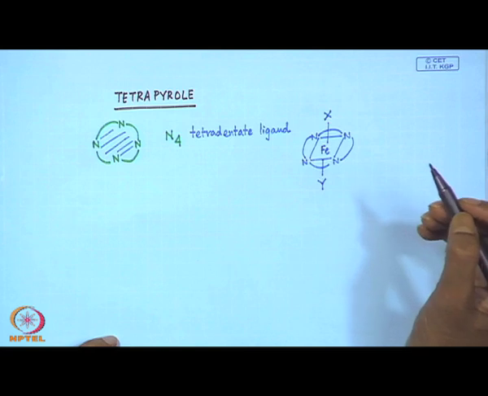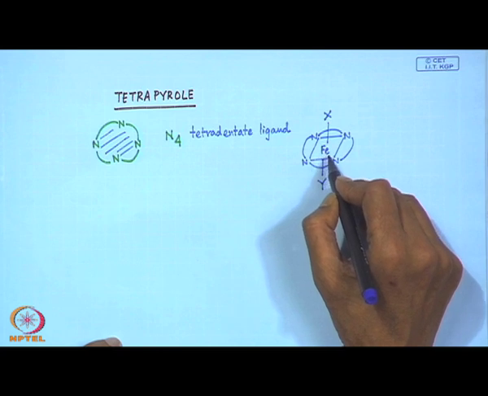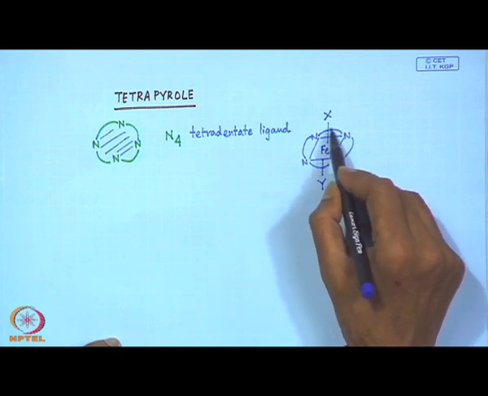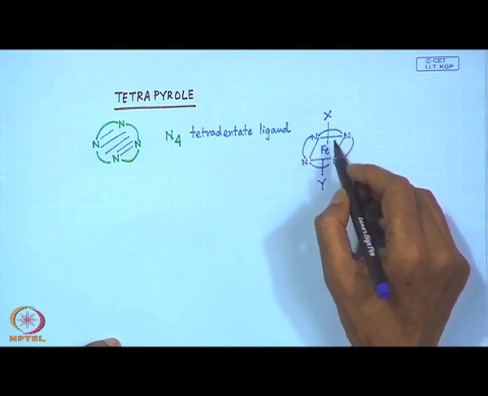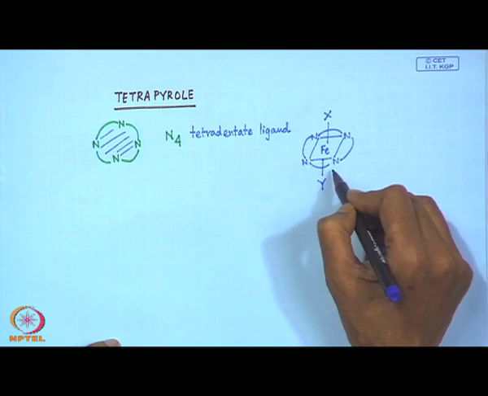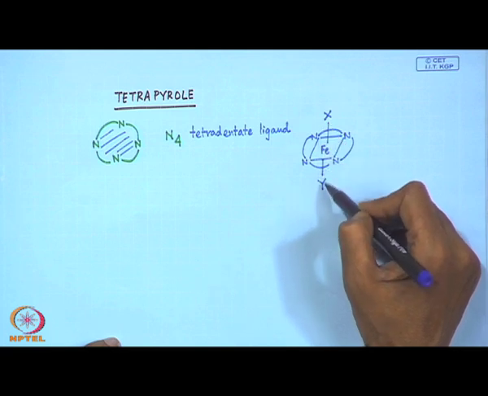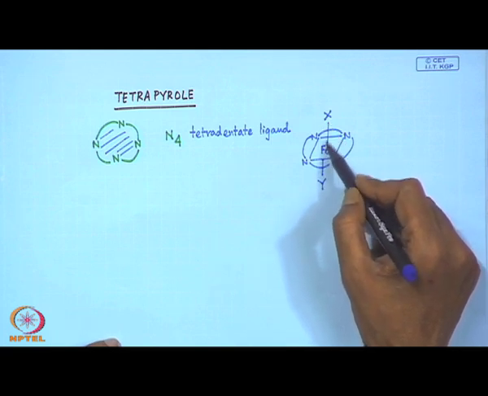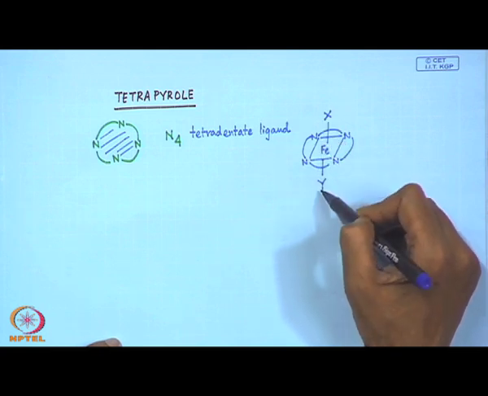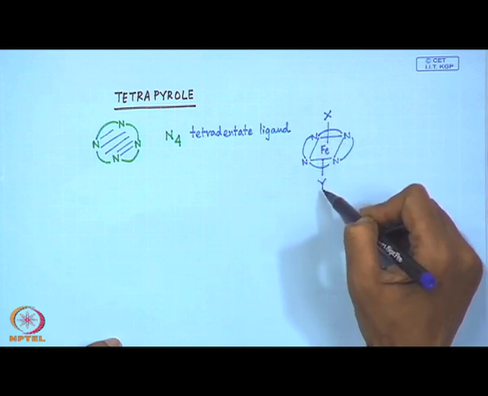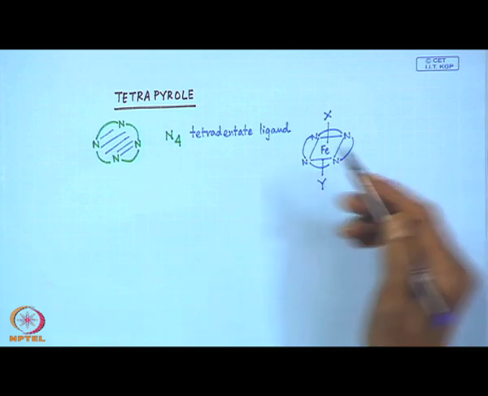If the metal center, what we are just seeing in the slide, that iron is there. So, if we consider that iron is present, we can have a typical octahedrally coordinated center where only one ligand system is present, which is providing the N4 tetradentate coordination, and 2 monodentate coordinations are coming in the apical direction. One is perpendicular above the plane and another is below the plane, which are X and Y. So, giving a typical 6 coordinated geometry around this iron center.